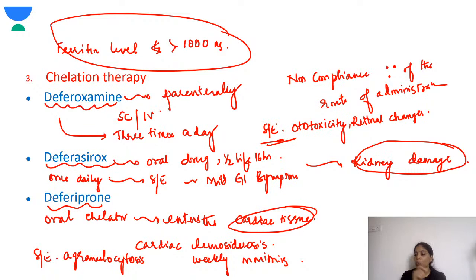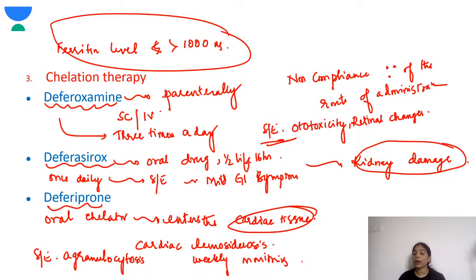Okay, so you have to get a urine analysis for protein to check if this child is going for any kidney damage. Next is deferiprone. So deferiprone is an oral chelator. This is especially a drug for cardiac hemosiderosis. So this enters the cardiac tissue. It's a small molecule which enters the cardiac tissue.